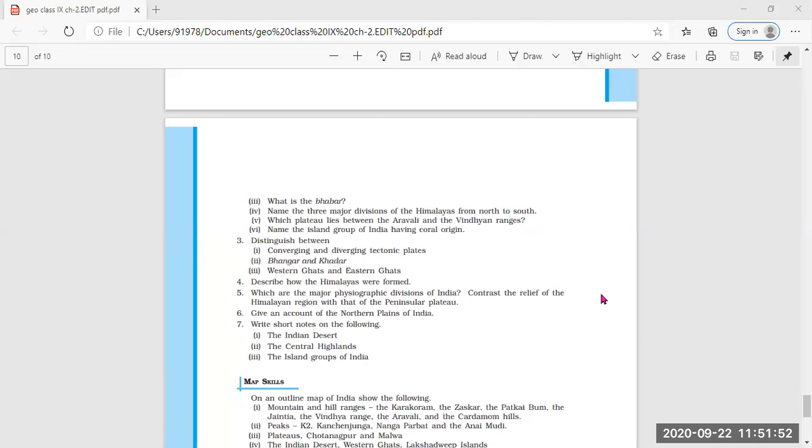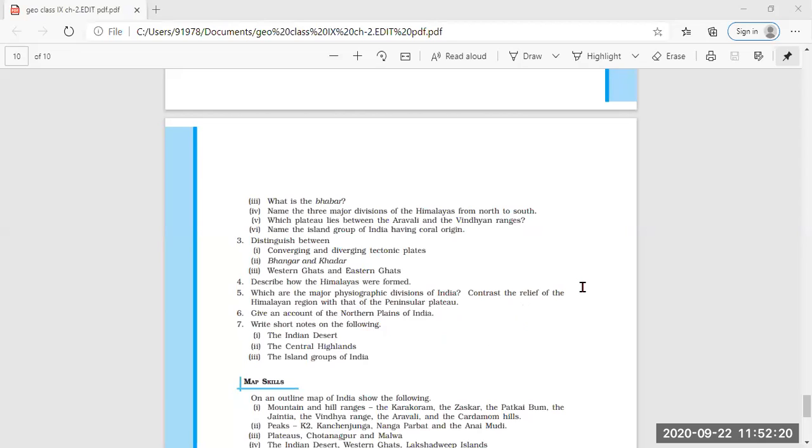Now, next, the second part of the question is to contrast the relief of the Himalayan region with that of the peninsular plateau. Again, you have to distinguish between the Himalayan region and the peninsular plateau. What is the main distinction between them? Ma'am, may I tell one point? Okay, one point you can tell. Who is that? Give me the name.